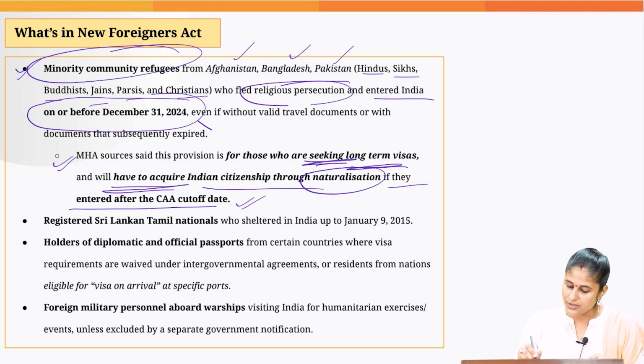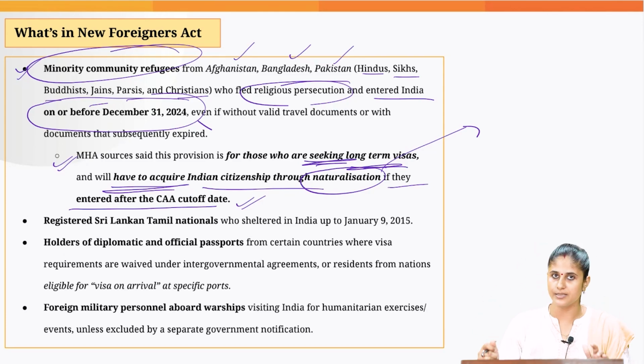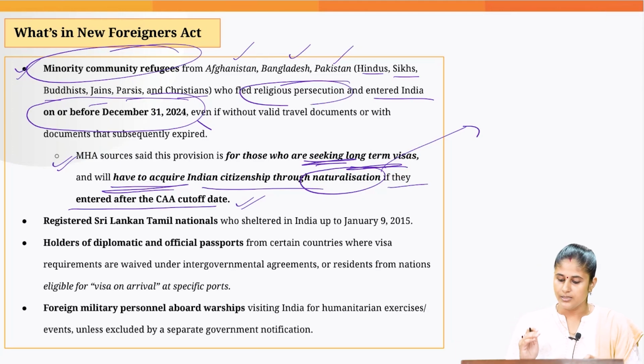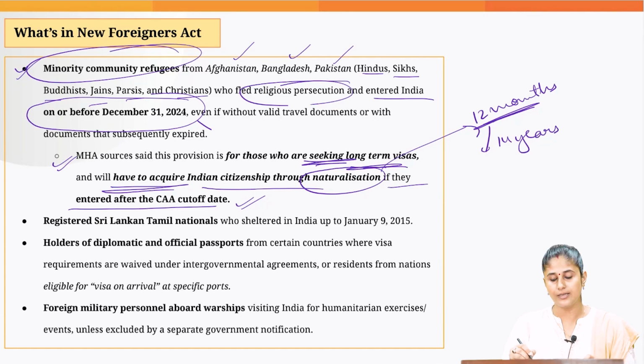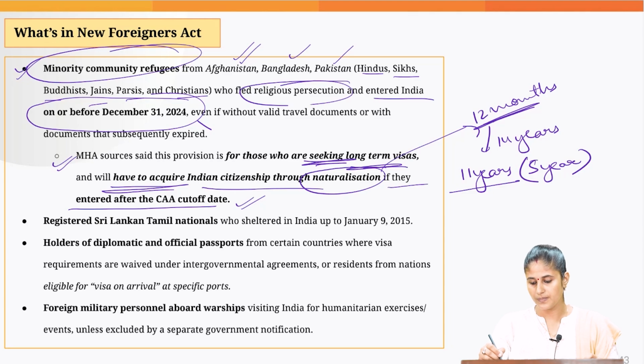Okay, when it comes to naturalization, this is a mechanism through which a foreign national can get Indian citizenship. These are not people of Indian origin, and if you want to get citizenship through naturalization, before you submit the form with the concerned authority, you need to be ordinarily residing in India for a continuous period of 12 months, and before this 12 months, in the span of 14 years, you should be ordinarily residing in India for 11 years. And under the Citizenship Amendment Act, this period was reduced to 5 years for these religious minorities.